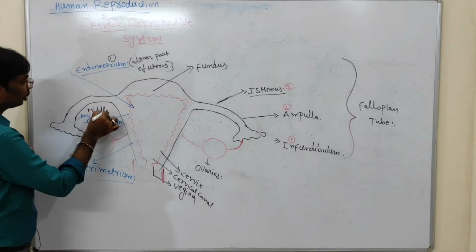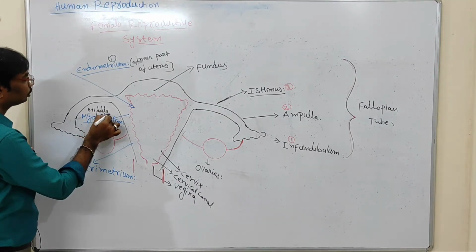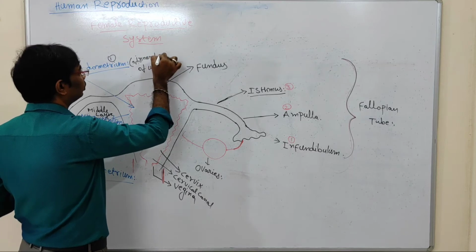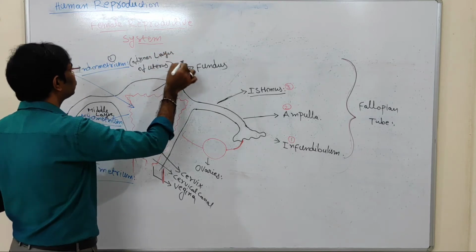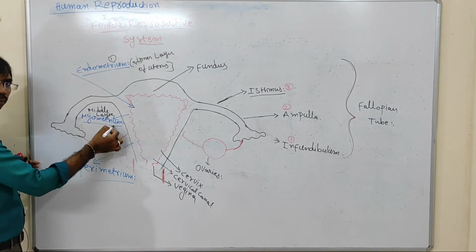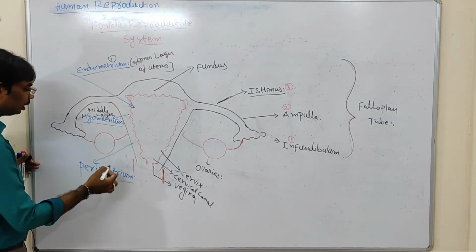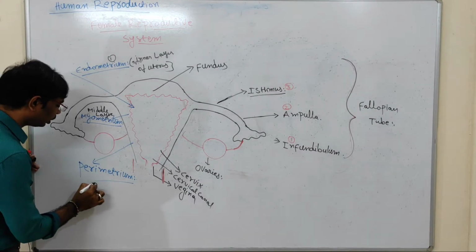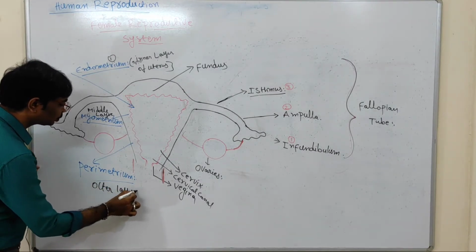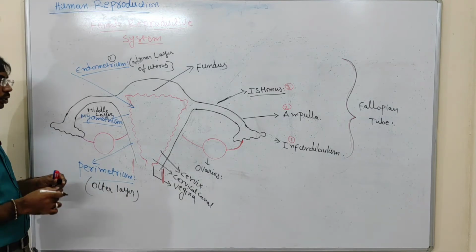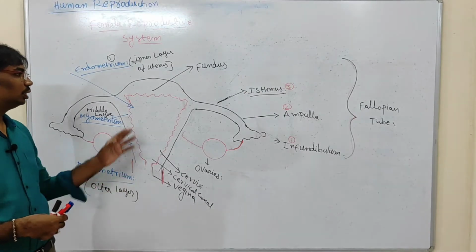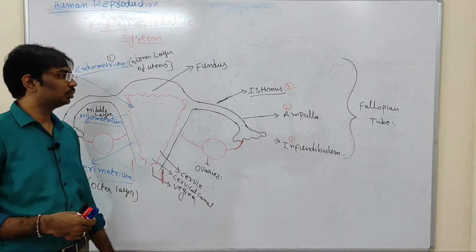Otherwise, middle layer. So this is the inner layer. The inner layer of the uterus is called endometrium. The middle layer of the uterus is called myometrium. And perimetrium. Perimetrium is the outer layer. The outer layer of the uterus is called perimetrium. So these are the different layers present in the uterine structure. This is the structure of the uterus.